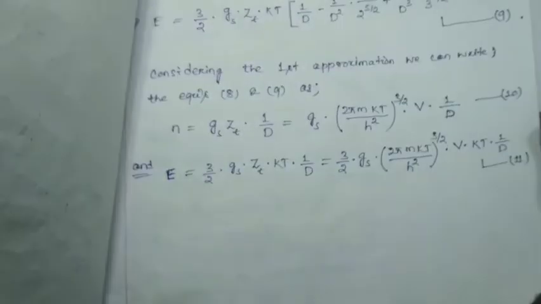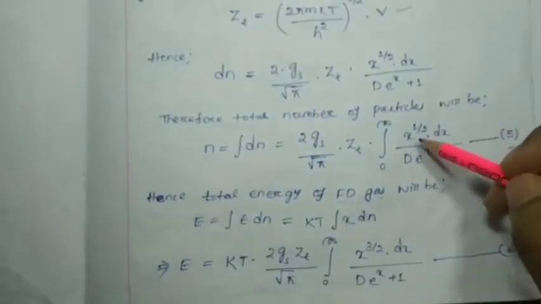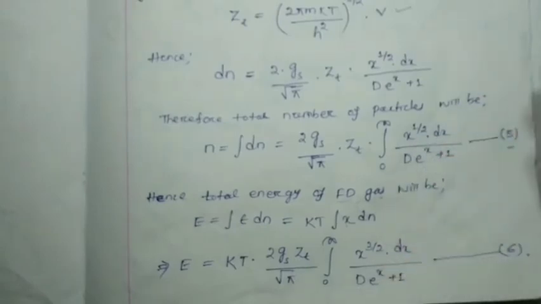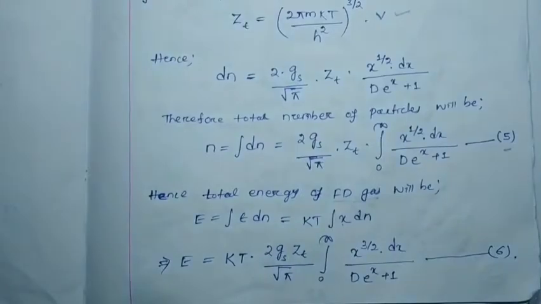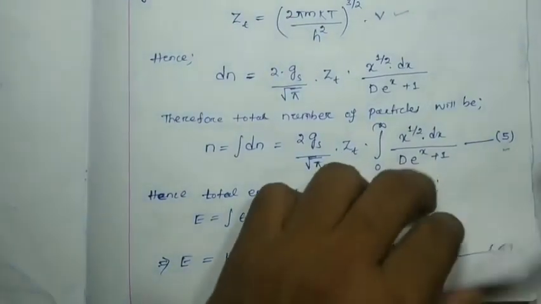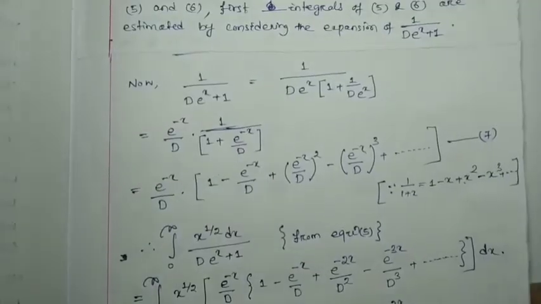After finding these integral values, we can derive some conclusion regarding your degeneracy. So first we have to find out the values of those two integrals.